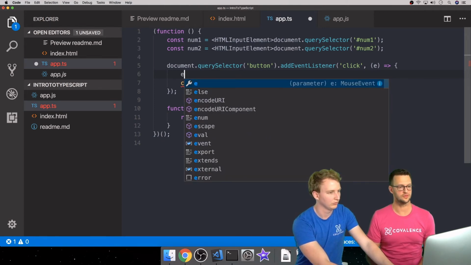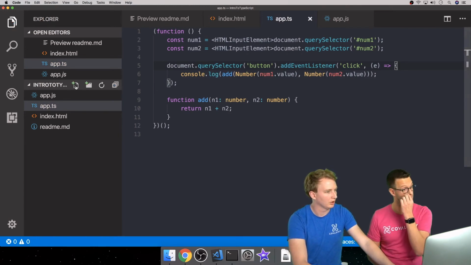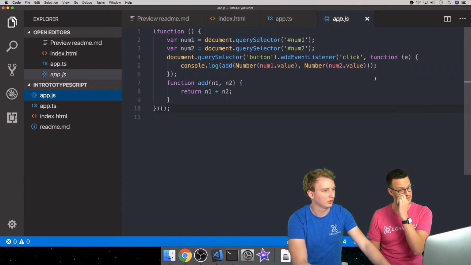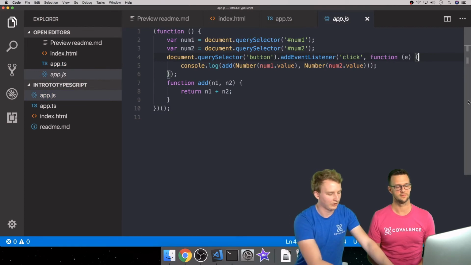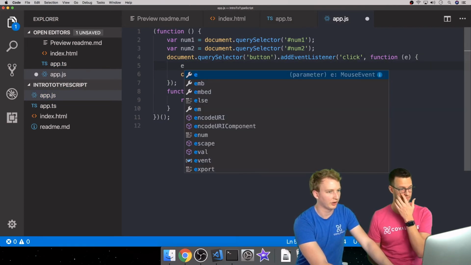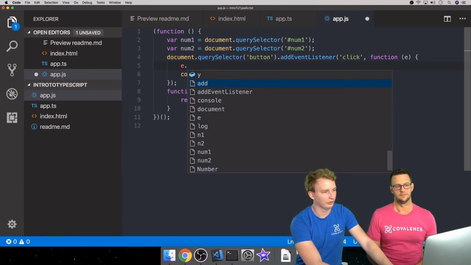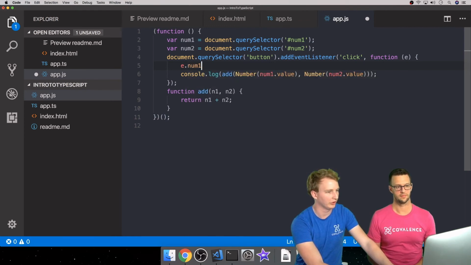And if you've used Visual Studio Code in the past for JavaScript, you know that it's pretty good at guessing, but it's not always perfect. Yeah, so VS Code is going to guess here. And we're in the JavaScript file. And these are all guesses. All these little things with this icon over the left, it's saying, well, these might exist, but we know just based on us being developers here that there's no e.num1.